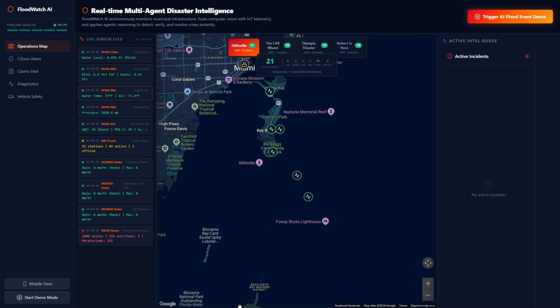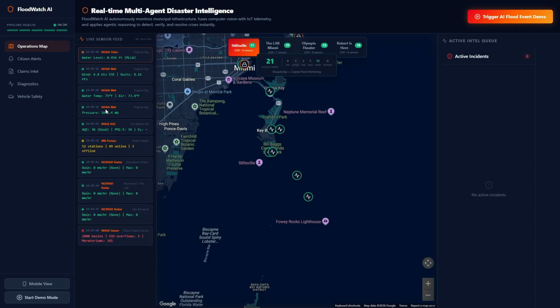FloodWatch AI is our submission for the Google Hackathon. What we are trying to tackle here is response rates from municipalities. There is so much data around us, so many live open source sensors. We wanted to use all of that to cut down the time that municipalities respond to issues that are being seen and reported by the community.